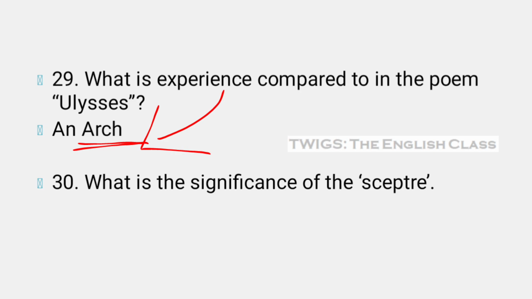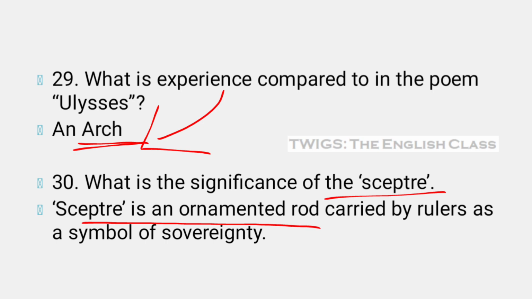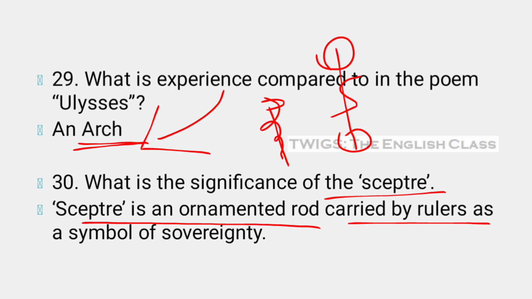What is the significance of the scepter? Here the right answer is: a scepter is an ornamented rod carried by rulers as a symbol of sovereignty. An ornamented rod that is generally carried by a ruler, an emperor, or a king to denote their sovereignty.